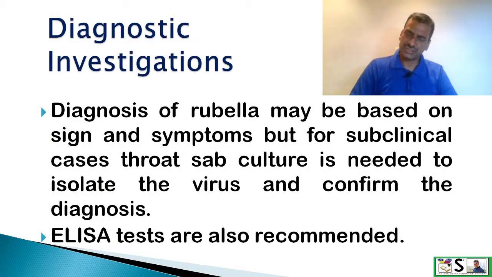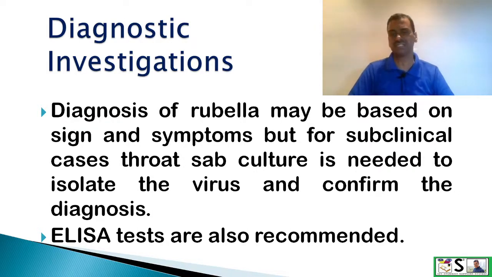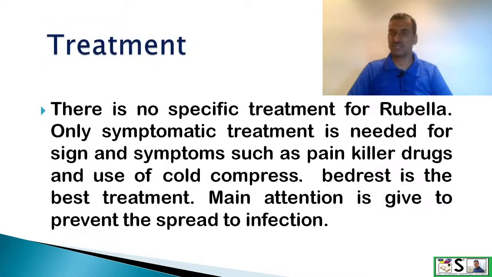Diagnostic investigation. Diagnosis of rubella may be based on signs and symptoms, but for subclinical cases, throat swab culture is taken and virus is isolated from this culture. ELISA test is also recommended. Treatment.